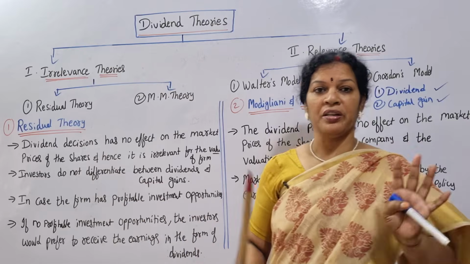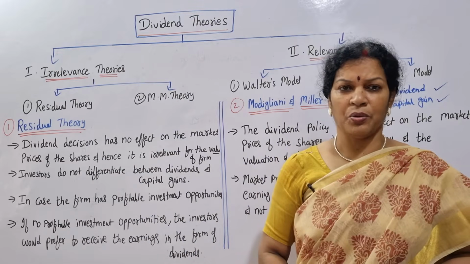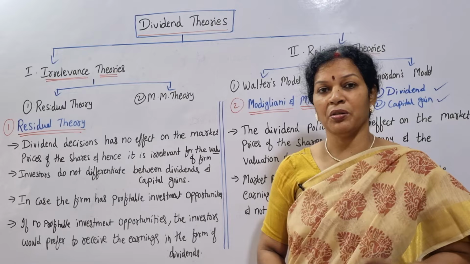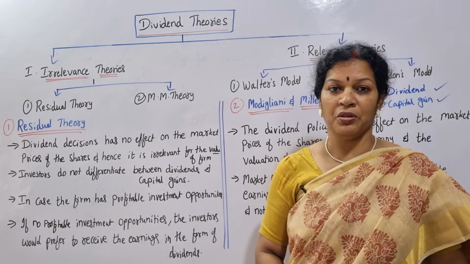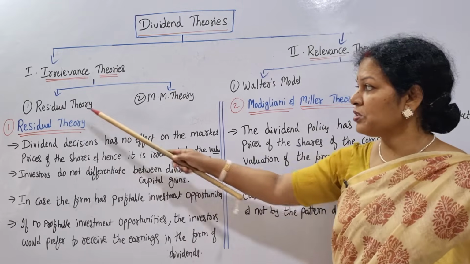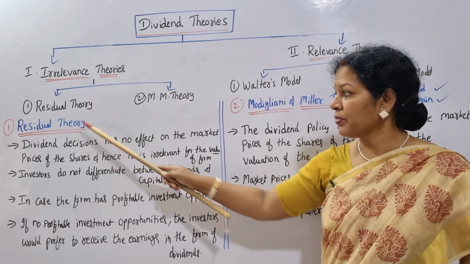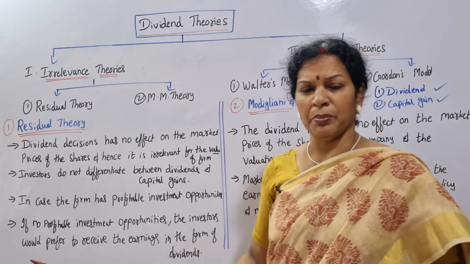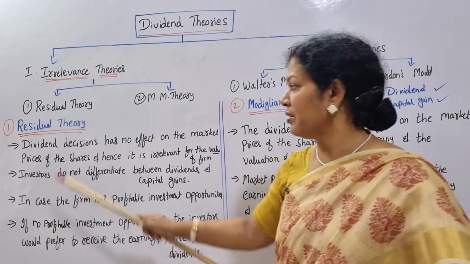These two are just to understand what they are saying, and why they say that if you don't distribute the dividend, that doesn't make any difference in the valuation of the firm. Let's focus on that. First, the residual theory. What is the residual theory saying here? Remember a few points, very clear and easy to understand.